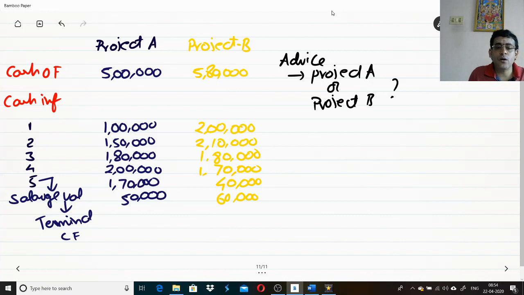So project A or project B, these are the two things you need to focus on. For the calculation of this, I need to determine the payback period for the given information. Now let us go and do the problem.